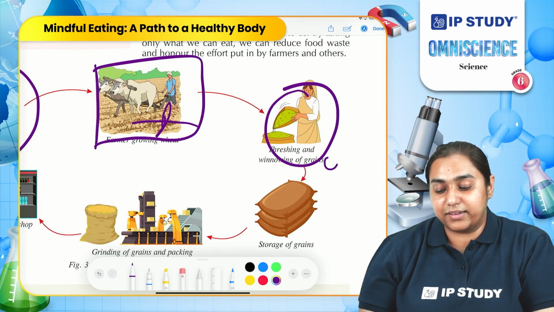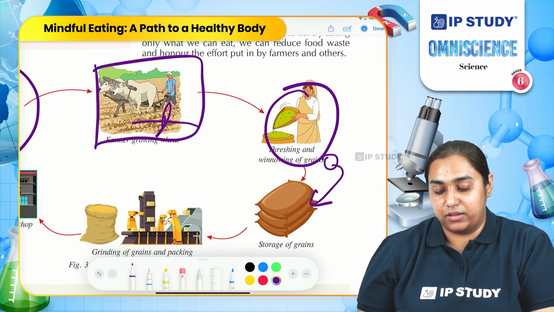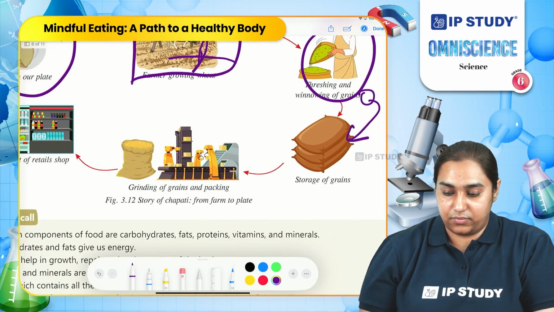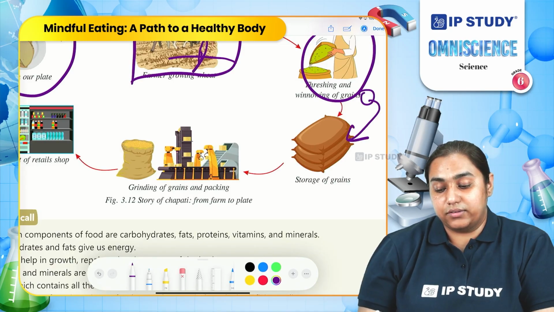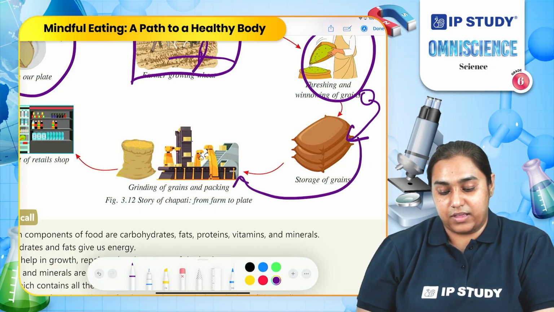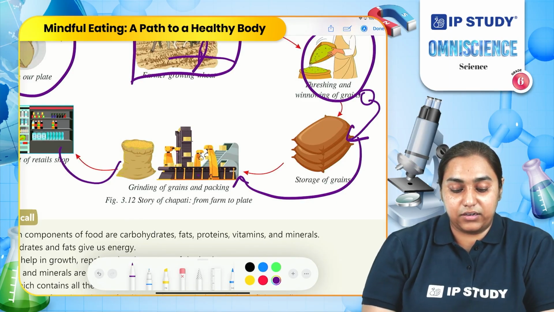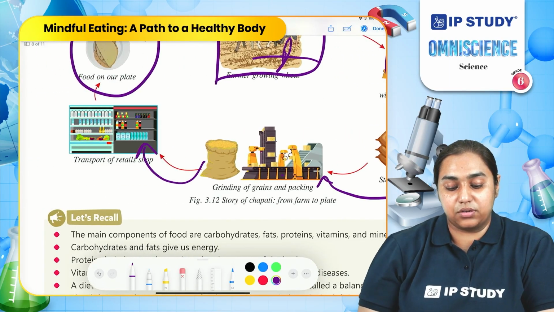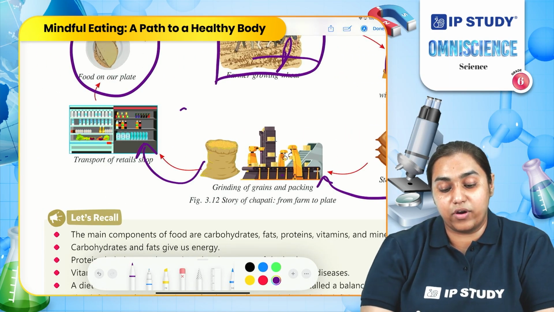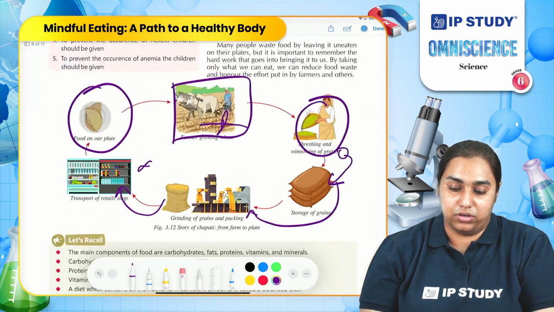Once the farmer gets the grain, it is sent to the mills where it is first stored, then ground into flour. This flour is transported to the shops where we go and buy it and cook our food.